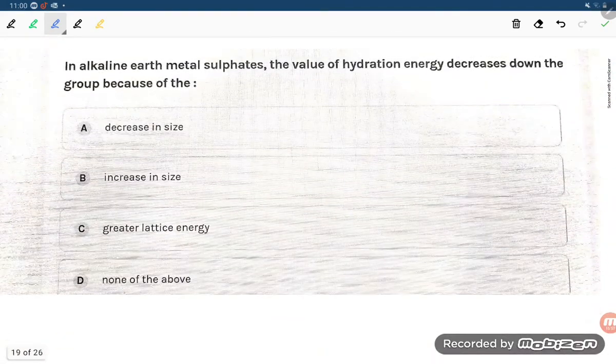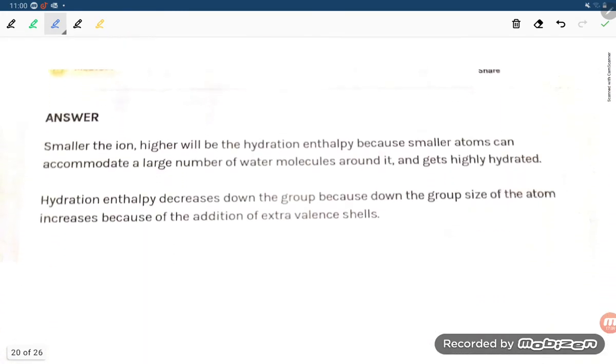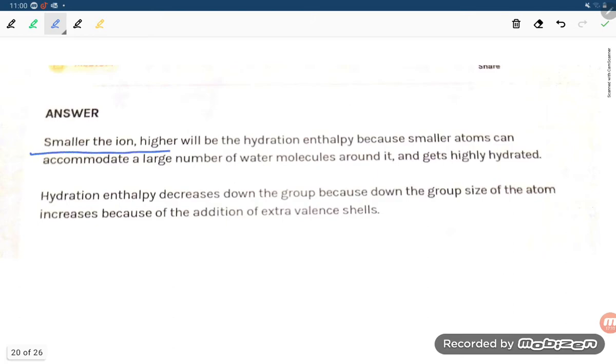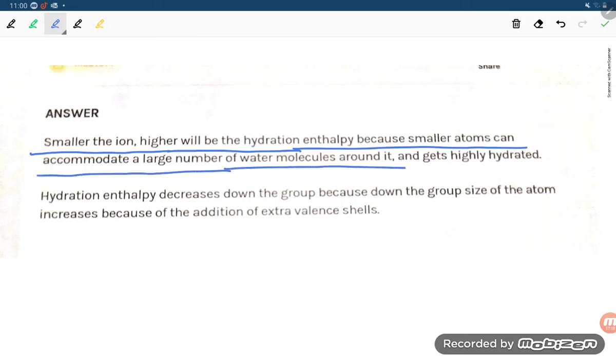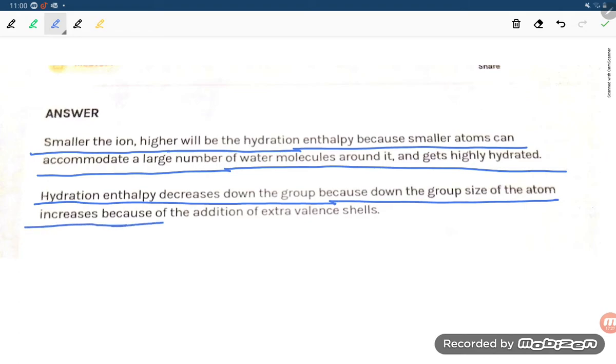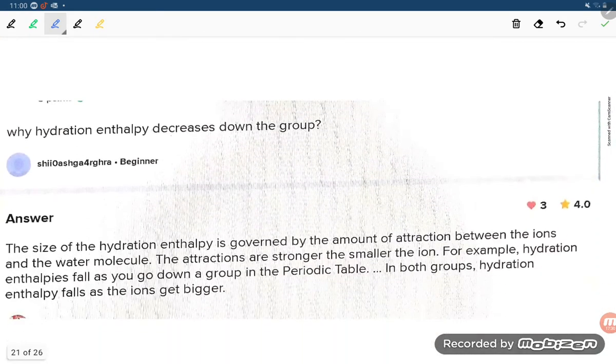Next, in alkaline earth metal sulfates, the value of hydration enthalpy decreases down the group. This is because of increase in size. Let us read out. Smaller the ion, higher will be the hydration enthalpy, because a smaller atom can accommodate a large number of water molecules around it and gets highly hydrated. Hydration enthalpy decreases down the group because down the group the size of the atom increases because of the addition of an extra valence shell. So this is the answer.